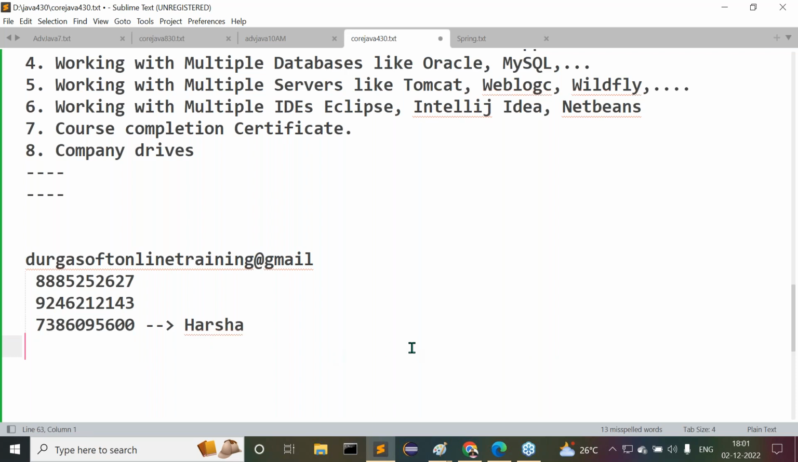Okay. Only the frameworks batch. It may take some time, not immediately, Abhishek. Okay. Yeah.